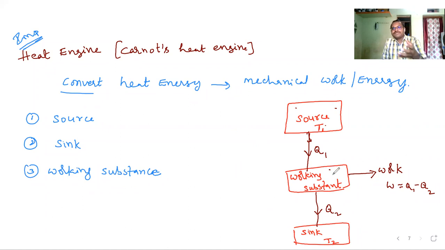Now, this working substance, what will it do? It will absorb heat energy Q1 from the source. Now from this heat energy Q1, it will reject some heat energy to the sink by performing some work. That work is nothing but Q1 minus Q2. For the working substance, you can take some ideal gas. That is a working substance.